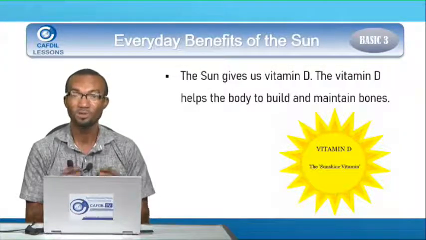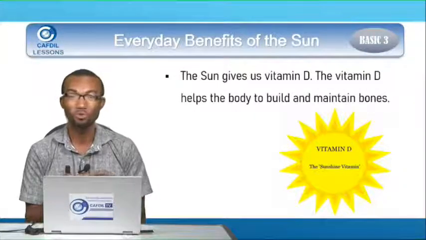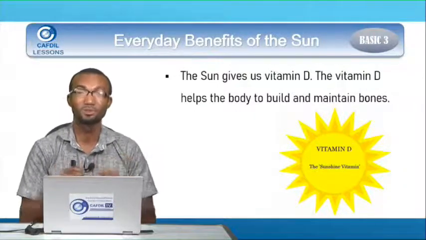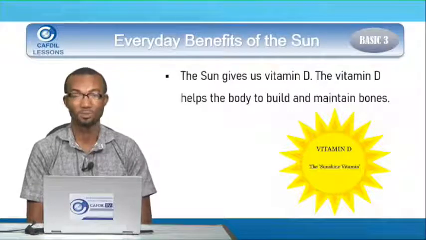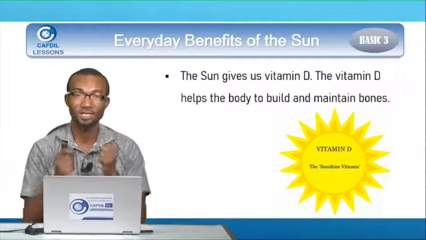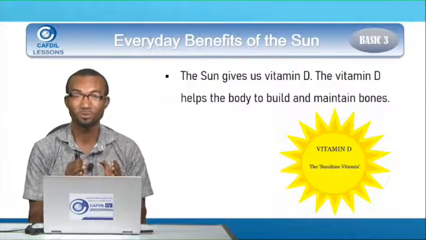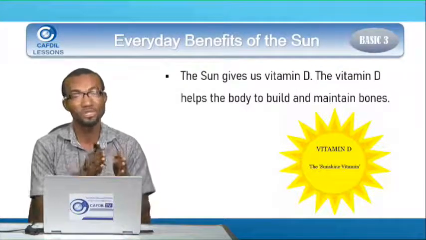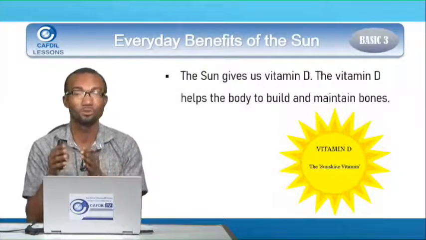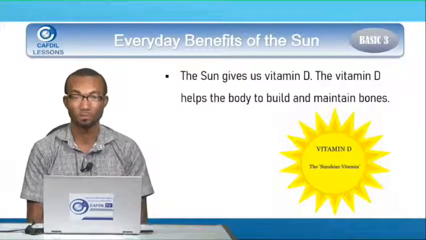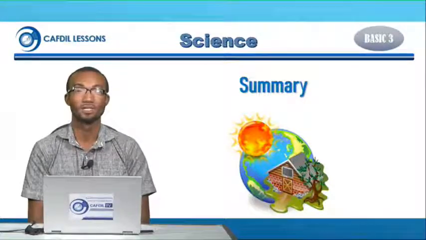So early morning, when you leave home to go to school and you are walking through the sun, you're able to get vitamin D from the sun. But from 11 going, when the sun becomes very hot, that one is harmful. So when you want to get this vitamin D, it's between 7 a.m. and 10 a.m. in the morning. Good.